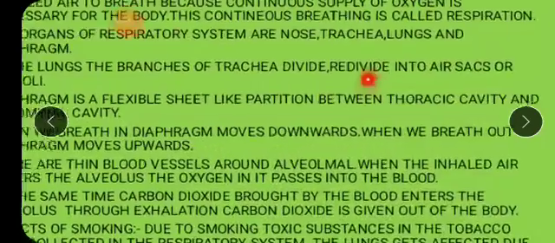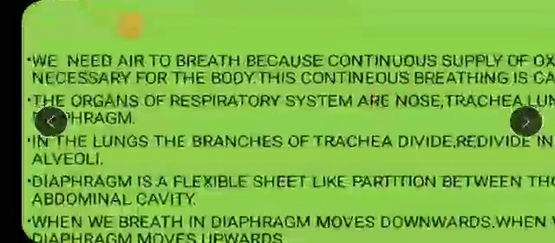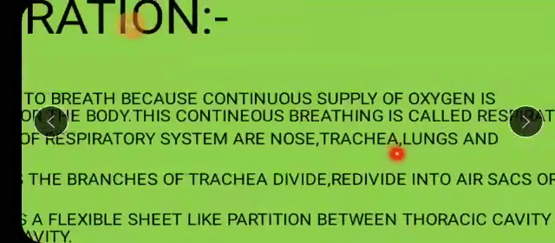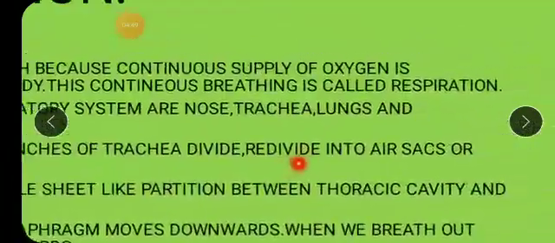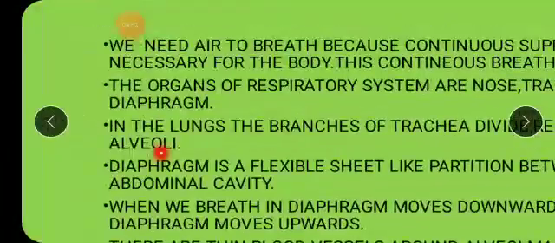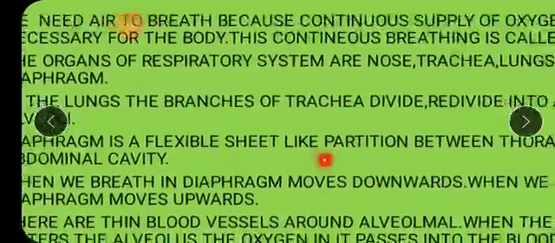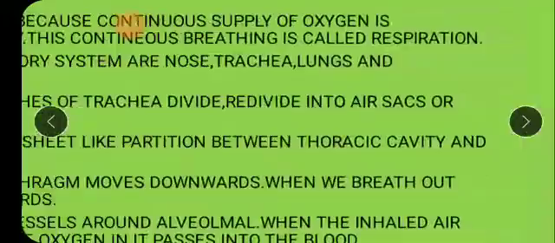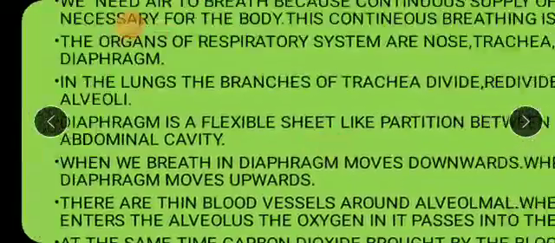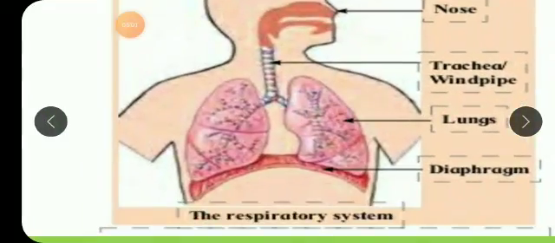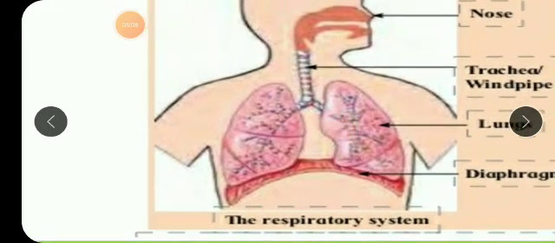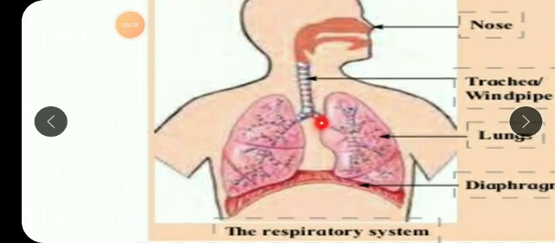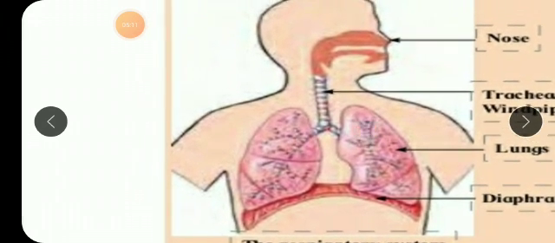This is the whole respiratory system. Let's understand. Alveoli, as I told you, organs of the respiratory system: nose, trachea, lungs, and diaphragm. And in the lungs, the branches of trachea redivide into air sacs or alveoli. This diaphragm again is a flexible sheet-like organ between the thoracic cavity and the abdominal cavity. The thoracic cavity is where the lungs and heart are located. You have studied this in the 4th standard, various cavities.